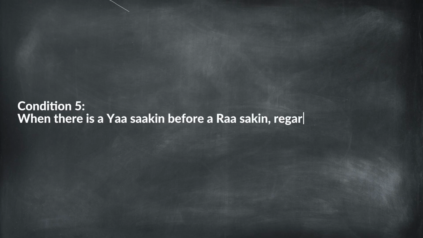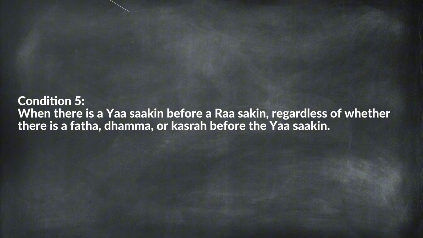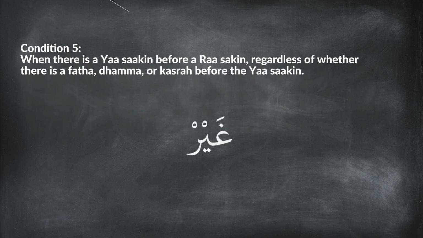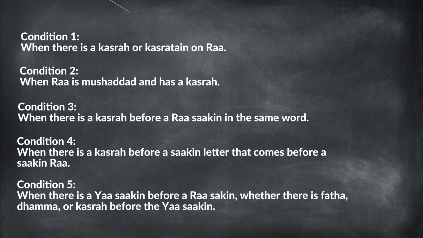The fifth condition is when there is a ya sakin before a Ra sakin, regardless of whether there is a fetha, damma, or kasra before the ya sakin. For example, غير. In this word, Ra is sakin due to waqf. The presence of ya sakin makes the Ra light, even though there is a fetha before it. These are the 5 clear conditions in which Ra is pronounced lightly.